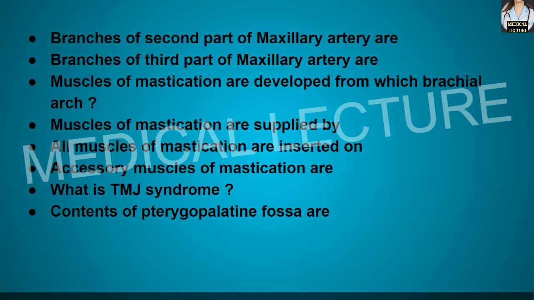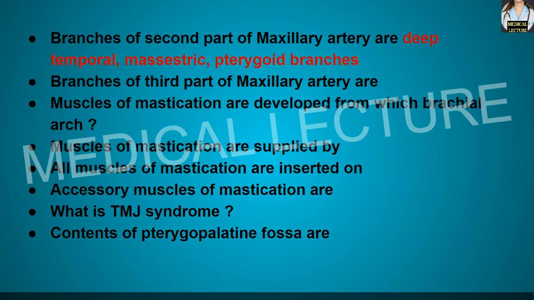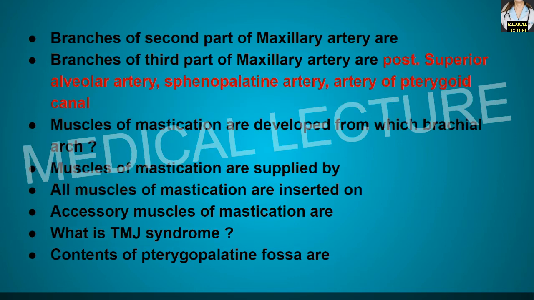Now branches of the second part of the maxillary artery. So they are deep temporal, masseteric and the pterygoid branches. Branches of the third part of the maxillary artery. So they are posterior superior alveolar artery, sphenopalatine artery and the artery of the pterygoid canal.